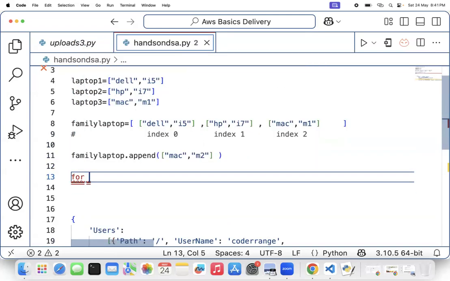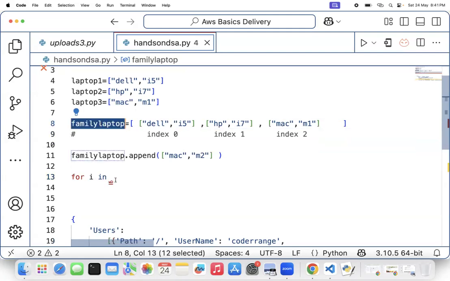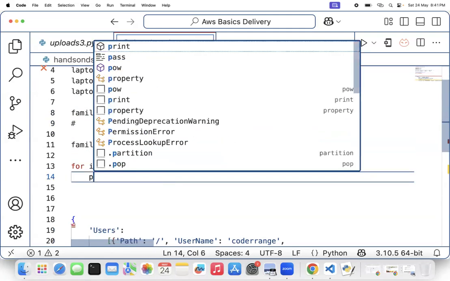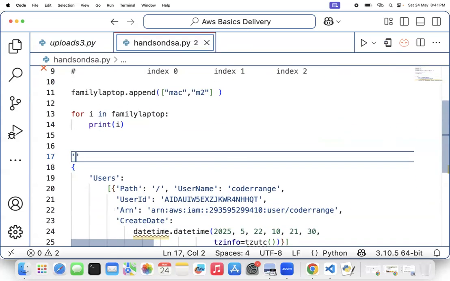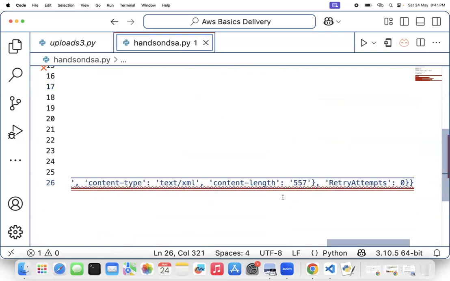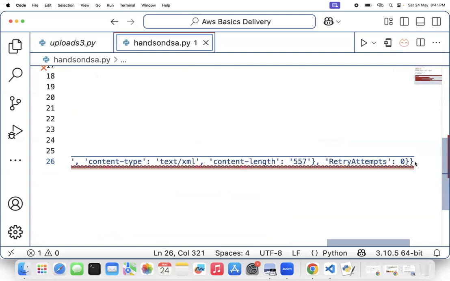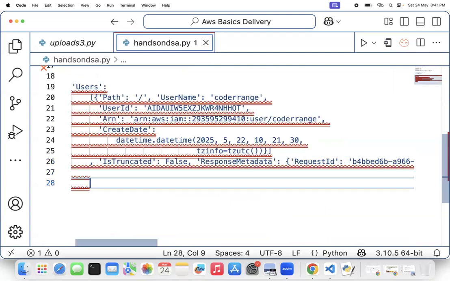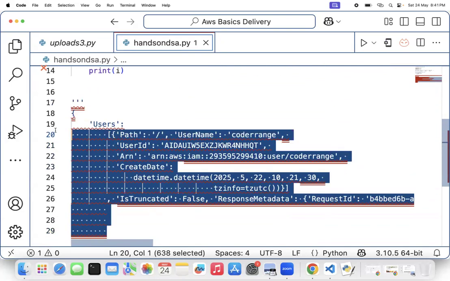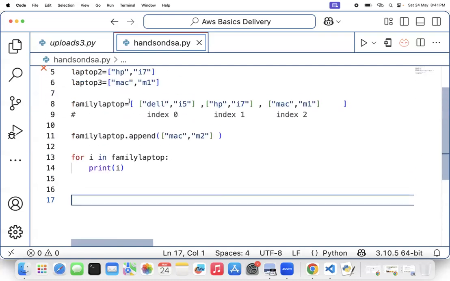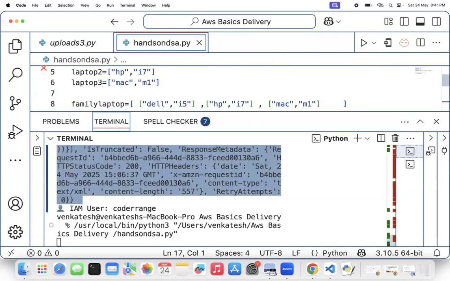Then if I want to loop it, I'll write for i in family laptops. Okay, and I will print here print of i. So if you loop it here and print, it's going to show me, see what it's going to show me. That's what I'm going to demonstrate. That's kind of an internal thing here. So most of you will see everything here in depth. Okay, so let me remove this. That's not a problem. That is actually key value and again array of objects that they put here. So now run this code.